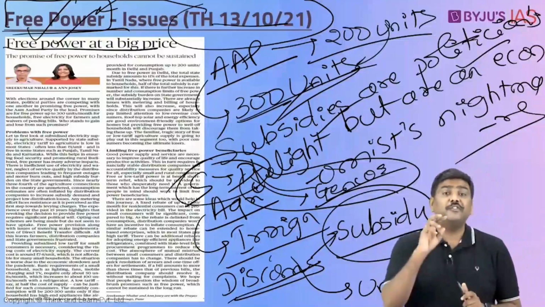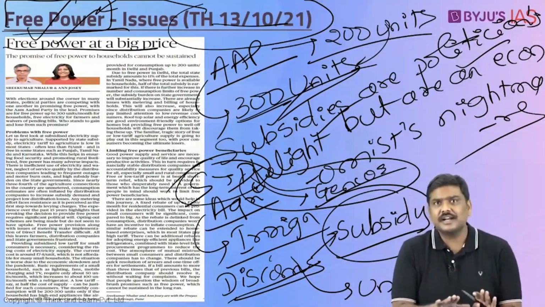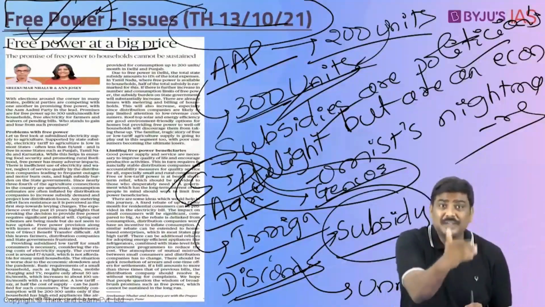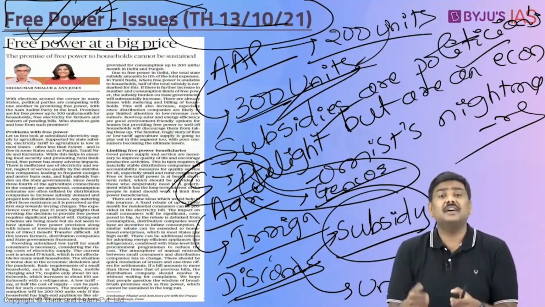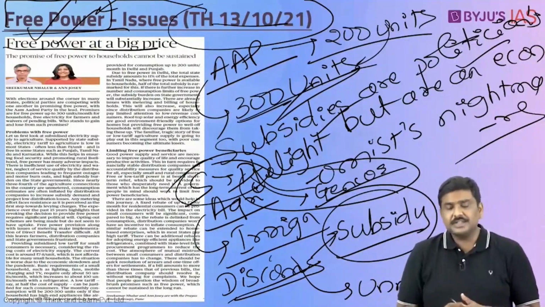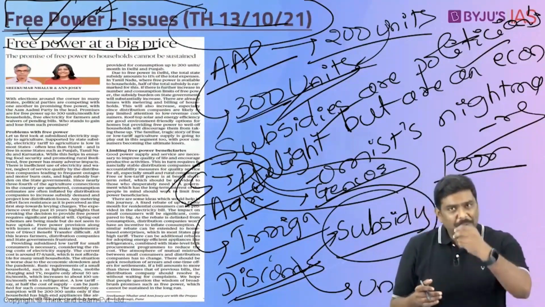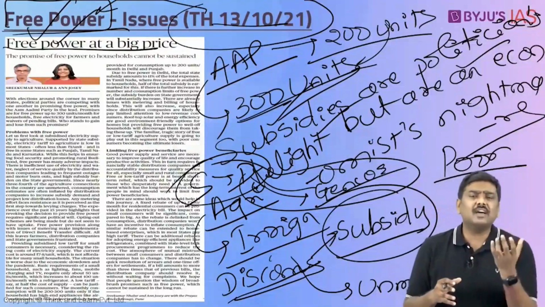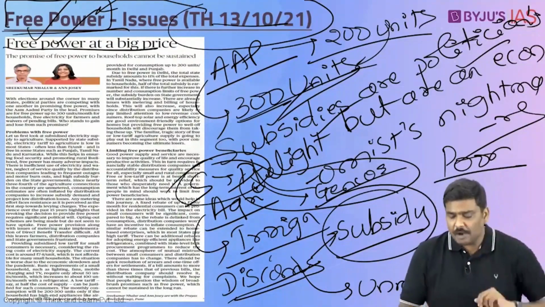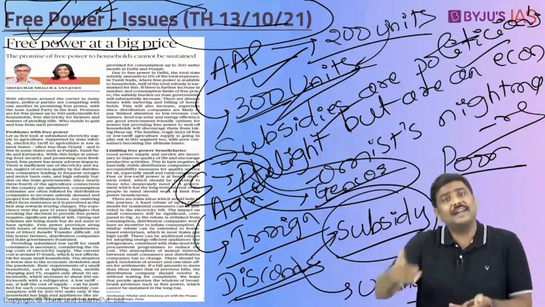So these are some of the concerns with respect to providing free electricity to households. Having said so, the article also says that it is not against supplying free electricity, but that free electricity has to be targeted, or some other measure has to be used to achieve the social objectives. The argument is that poor households using electricity for basic necessities such as running a fan, operating a TV, or recharging a mobile will need around 50 to 100 units on a monthly basis. But many states have been supplying more than 100 units. In Delhi, they are supplying 200 units, and they want to further increase it to 300 units.